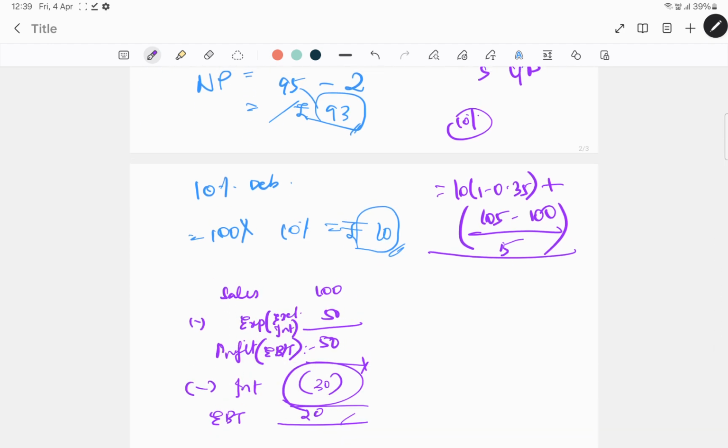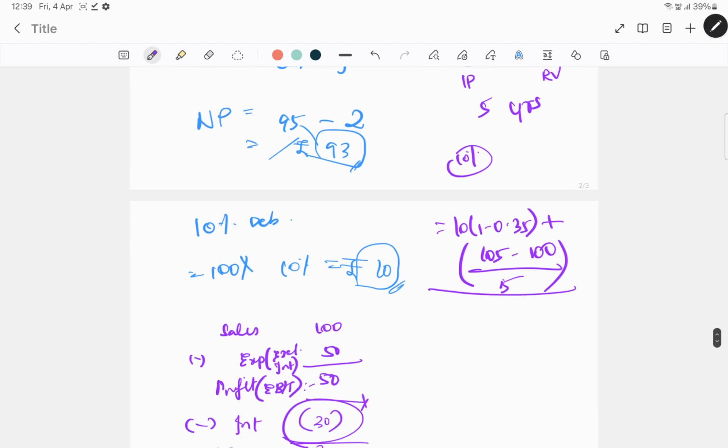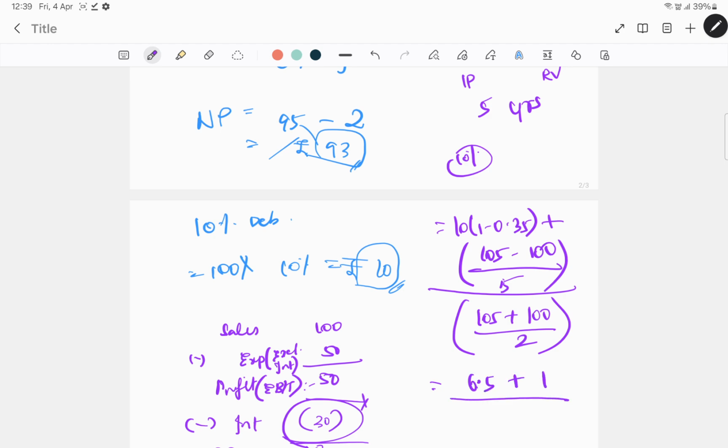So you have to calculate the additional amount that you're paying for 1 year, divided by, let's not take net proceeds over here since we also have redeemable value. Let's take the average value of both. So RV, which is redeemable value, is 105 plus NP, net proceeds, is 100, divided by 2. So that should give you 6.5 plus 1 divided by 102.5. That should give you 7.32%.